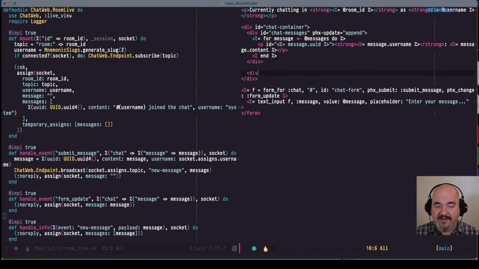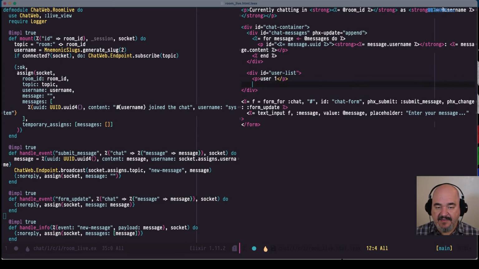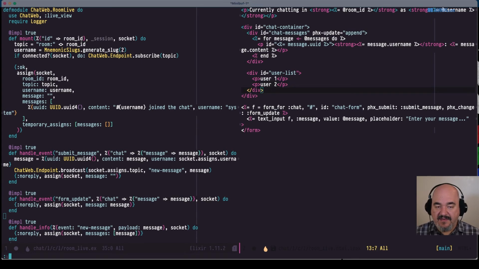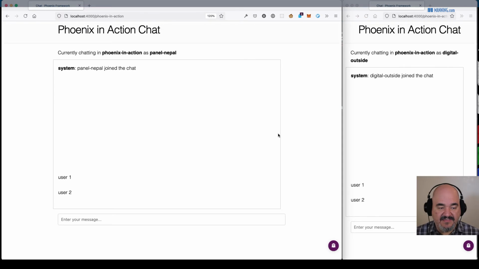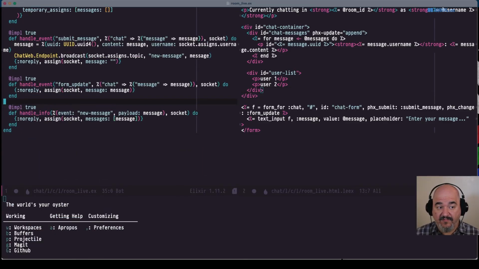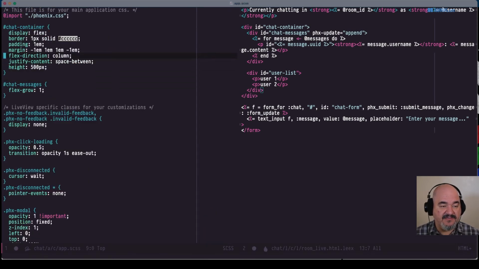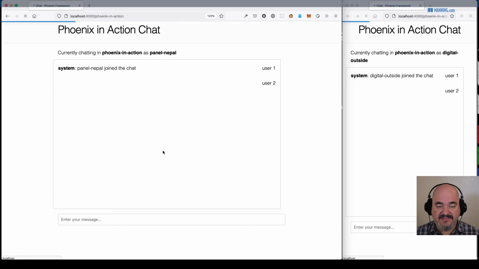So in here, let's say div id equals user list maybe. And then for now, let's just say user 1 and user 2. Let's do that and clear out the div and see what that looks like. We're going to need to do some CSS, because if you remember, we did this as a flex column, I believe. Let me go back to my app CSS. Yeah, flex direction column. So let's delete that. This should put it side by side. It does, which is good.